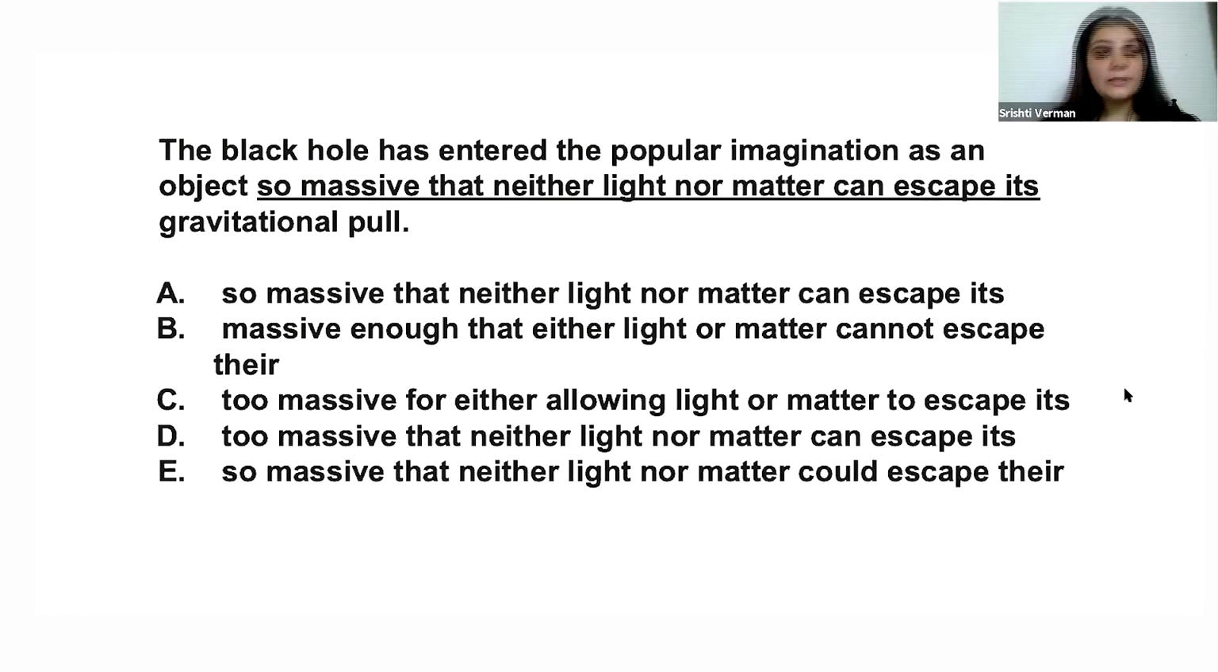Again, let me read out the question once. The black hole has entered the popular imagination as an object so massive that neither light nor matter can escape its gravitational pull. Whose gravitational pull? The hole's gravitational pull.